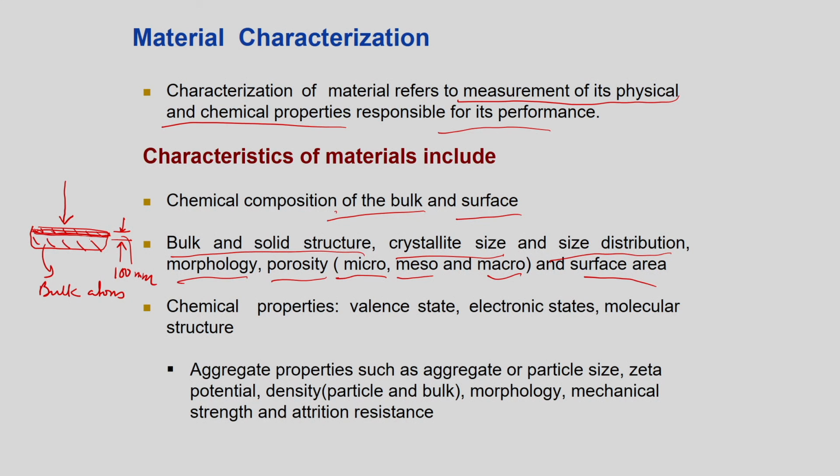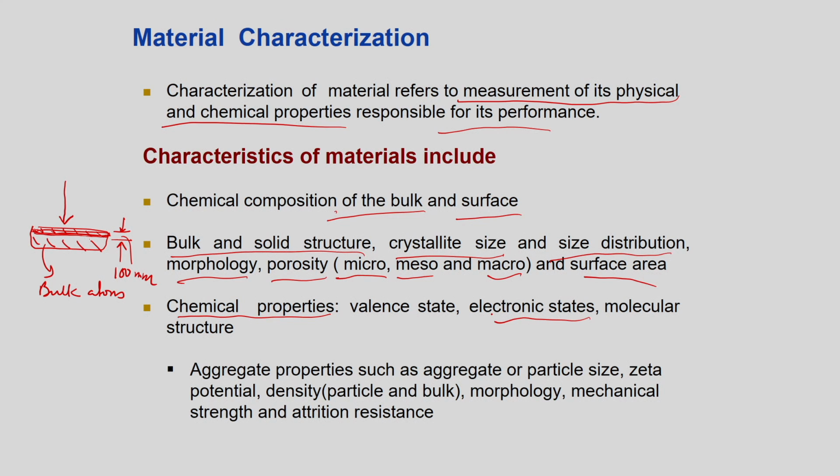The chemical properties are another important aspect. In the chemical properties, what we see is the valence state. The valence state means the gap between the conduction band and the valence band. That gap tells us how much energy we need to provide so that the electrons can jump from the valence band to the conduction band. So that is important. Then the electronic states.